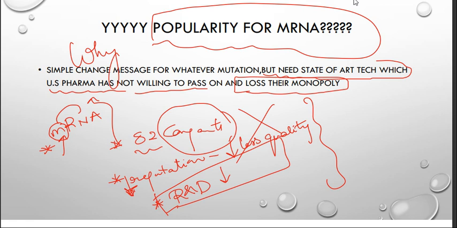Even the pharma companies are saying that if we give this technological transfer to other countries, it will take 2 to 3 months to start producing this vaccine, because there is a lot of technology involved. We need to bring in all those components, all those APIs. So a lot of time will pass. These are the excuses these pharma companies are giving. But a lot of controversies are happening, and we have to wait.